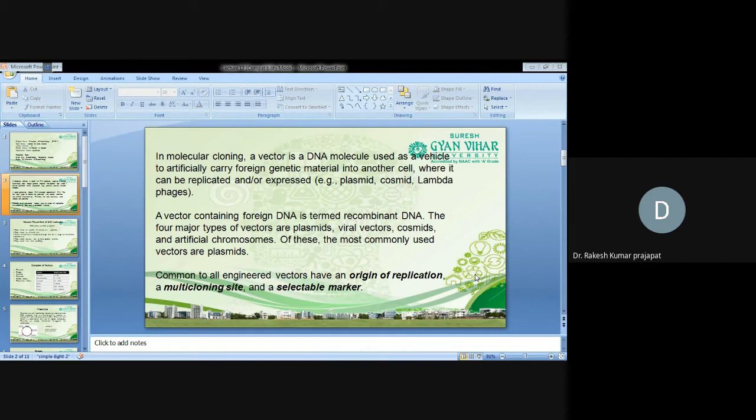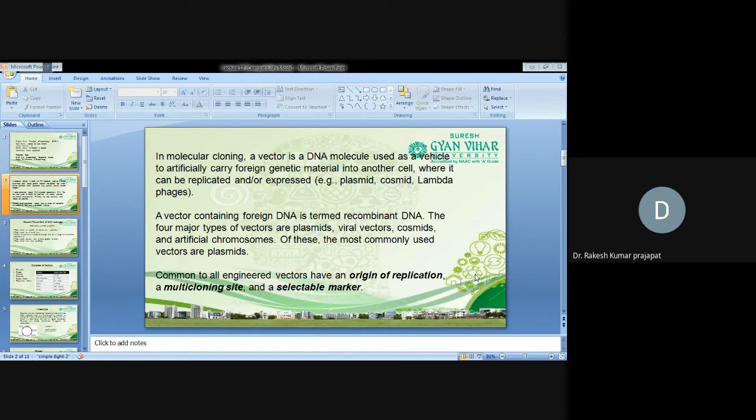The multiple cloning sites help to recognize the sequences, so we can integrate the foreign gene at different sites.